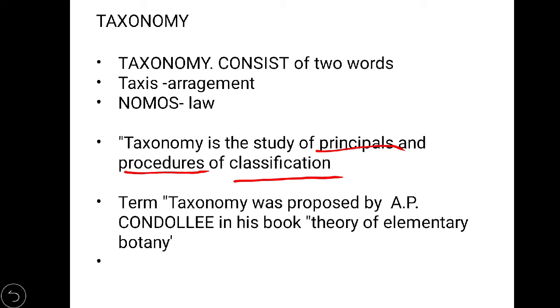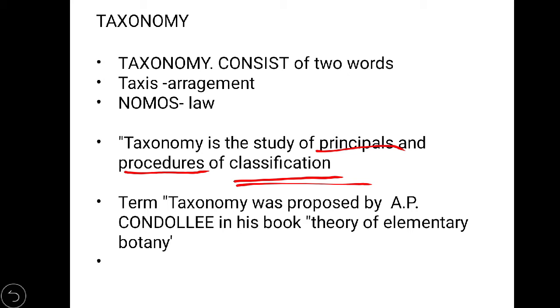The question comes here. For the purpose of study, because we have a vast level of diversity on our earth, we have to classify every animal or plant into small groups or categories so we can study them. That's why we have to do classification. So taxonomy is the study of principles and procedures of classification.